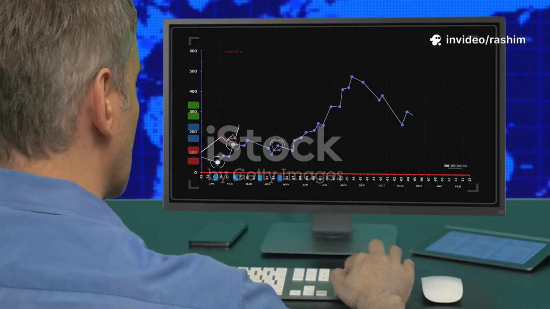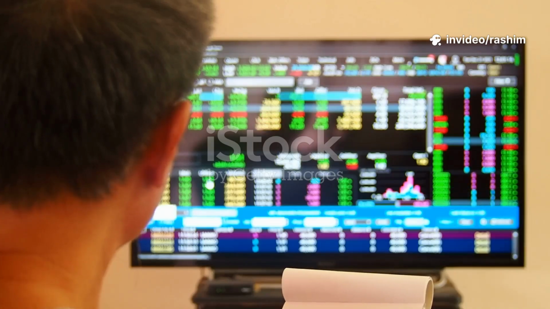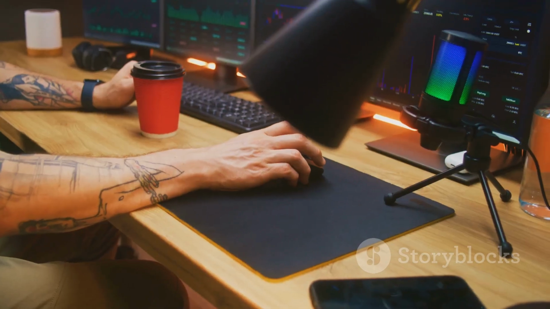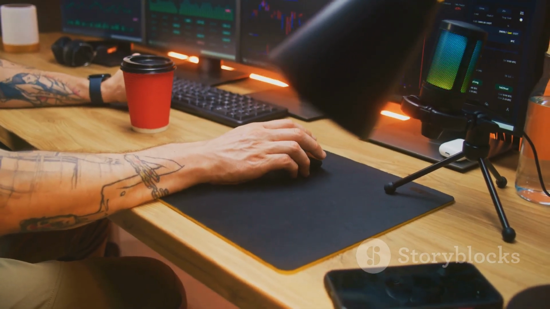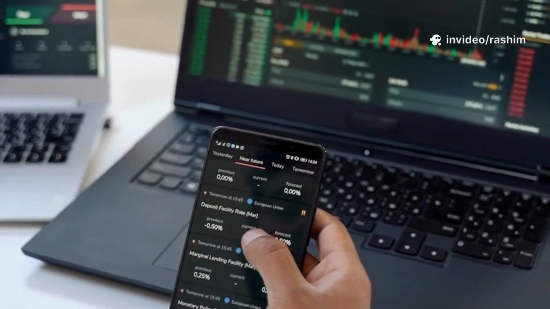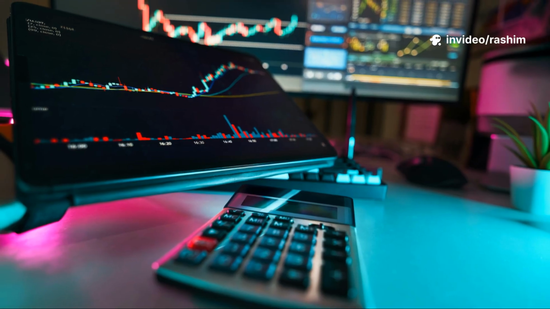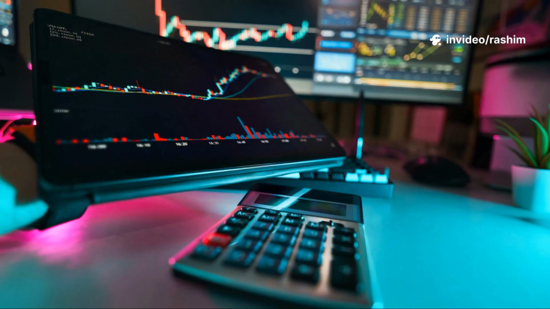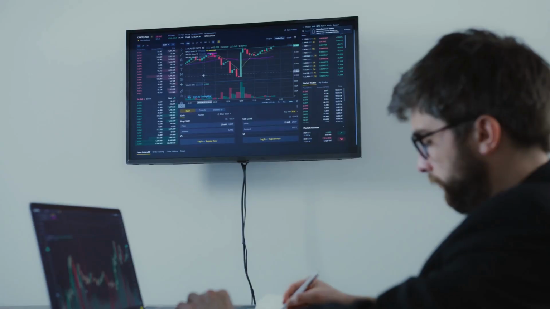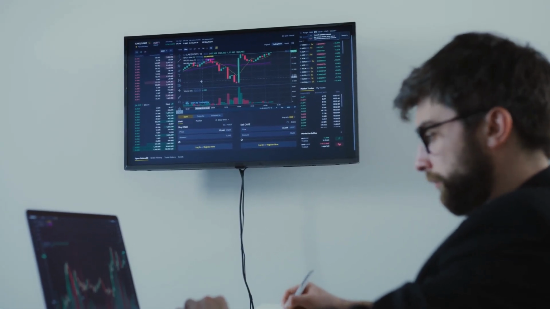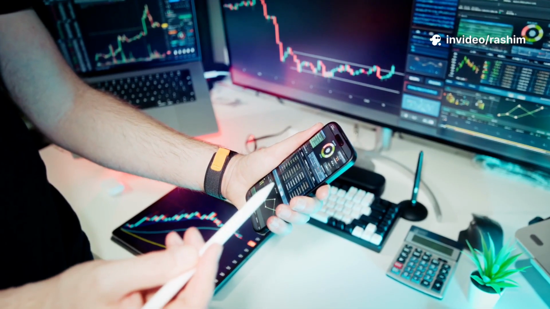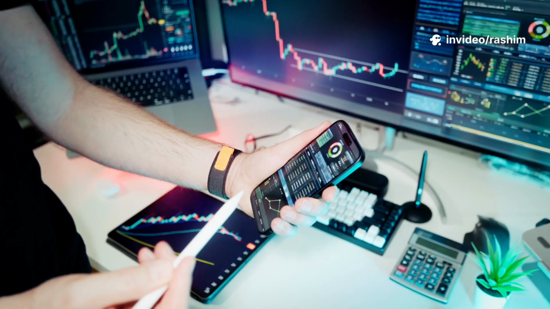So what exactly is a trading strategy? A trading strategy is simply a set of rules that you create to guide your trading decisions. It tells you exactly when to buy, when to sell, and how to manage your risk. It is your personal rulebook for navigating the markets. Having a strategy is what separates disciplined trading from gambling. When you gamble, you are just hoping to get lucky. When you trade with a strategy, you are using a plan that is based on logic and has been tested. You are making decisions based on specific signals from the market, not on fear or greed.